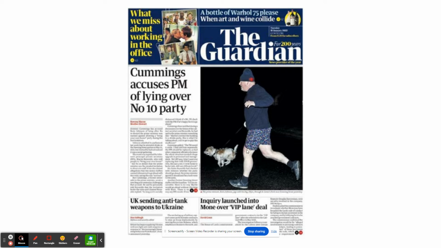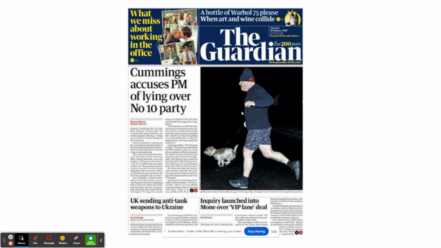So looking at this front cover, this was following on from Partygate. Now, Partygate happened over lockdown, when the rest of the country were being instructed by a government led by Boris Johnson to stay at home, don't come within 6 feet of another person from another household, do not join up household to household. We then find out that actually they were having parties, that the government were having parties and ignoring all of the restrictions that they were putting on us, the ordinary people. So obviously, The Guardian, being a left-wing newspaper, left-leaning newspaper, is highly critical of the government.